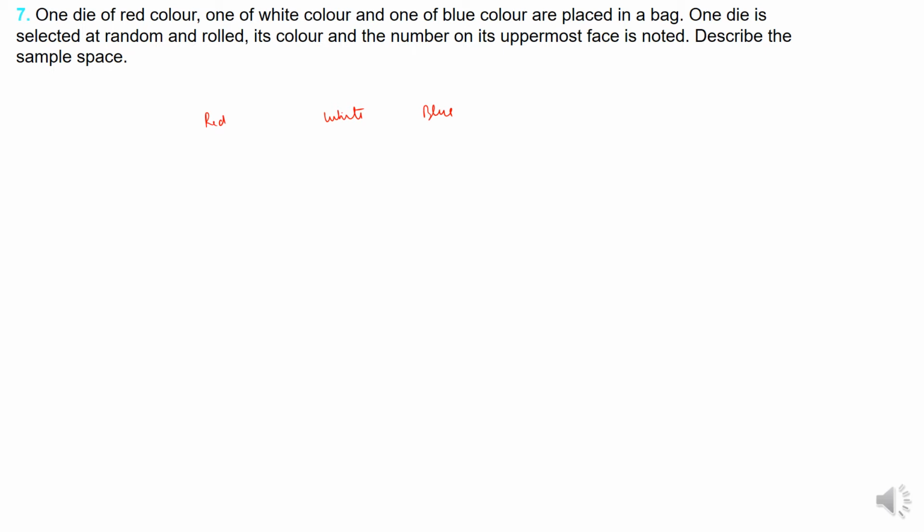Describe the sample space. See, first of all, these are all dice. This is also a die. This is also a die. When a die is rolled, what can be? 1, 2, 3, 4, 5, 6. Here also 1, 2, 3, 4, 5, 6, these are all possible outcomes.